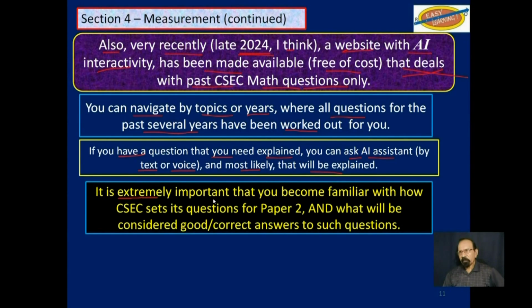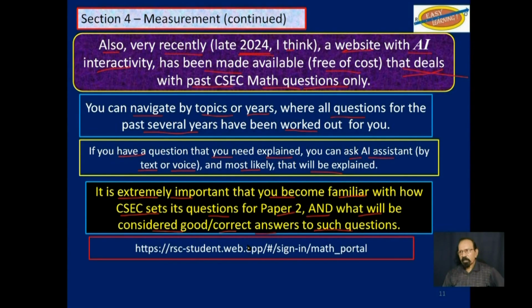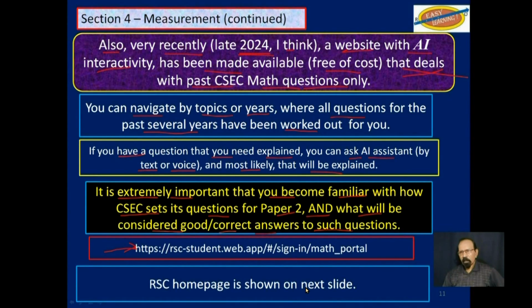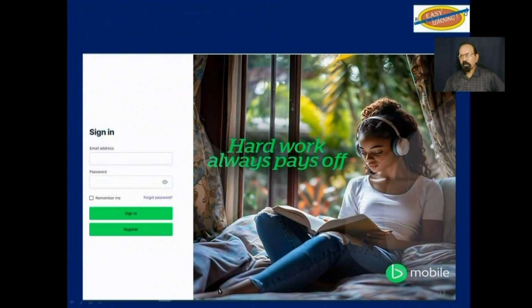It is extremely important that you become familiar with how CSEC sets its questions for paper 2 and what will be considered good or acceptable or correct answers to such questions. This is the URL for that website. On the next slide, I will show you what the home page of that website looks like, which is this that you see here.